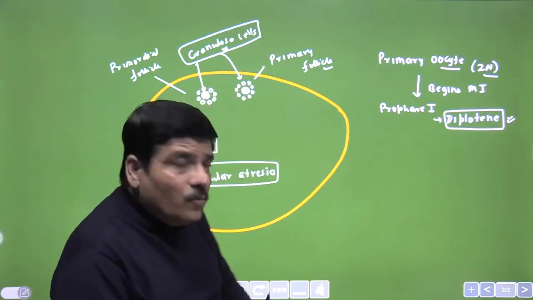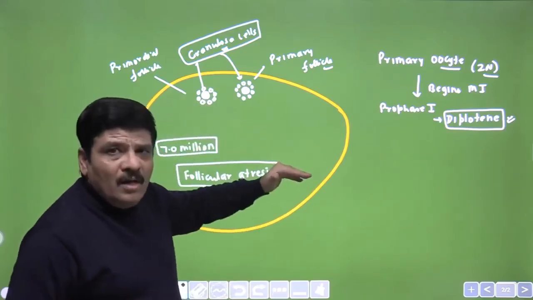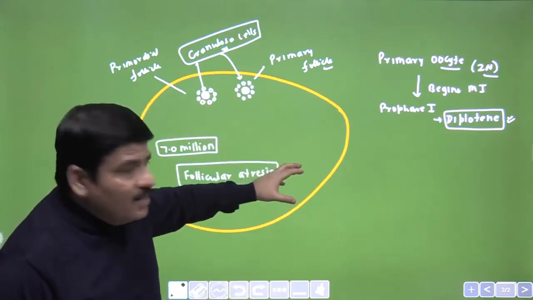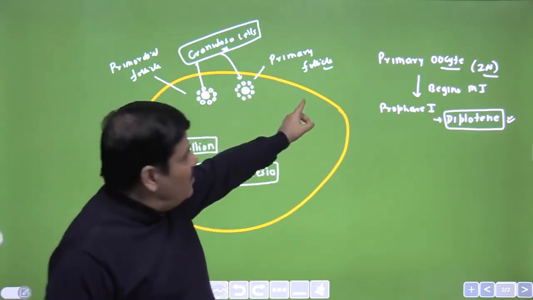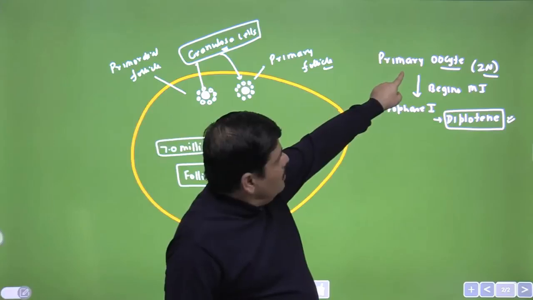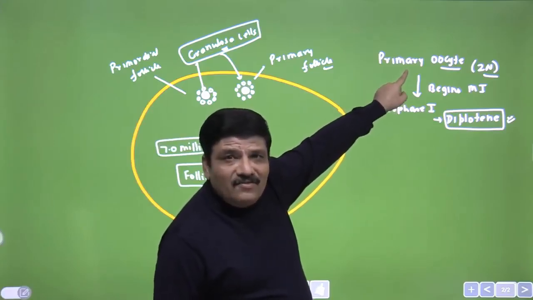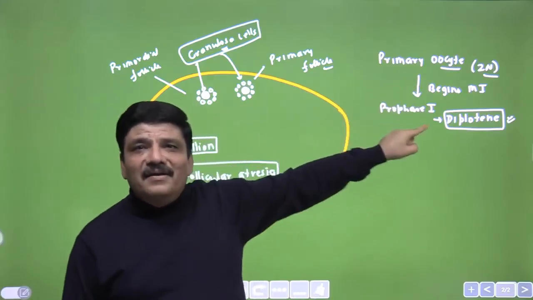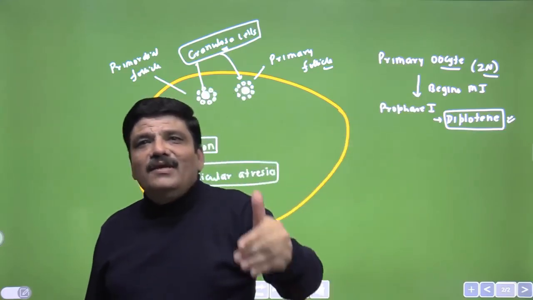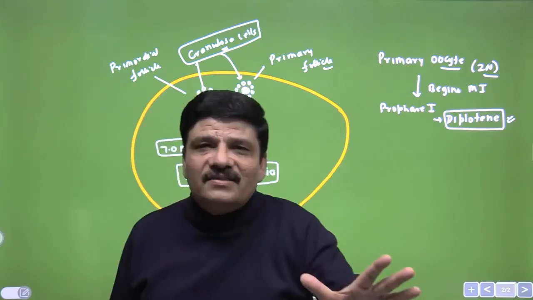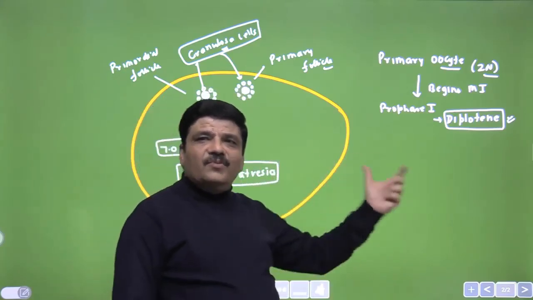That means that when the female baby is born, her ovary is carrying a large number of primary follicles, and these primary follicles carry a primary oocyte, and this primary oocyte has begun meiosis 1 and proceeded to the diplotene of prophase 1 and gets arrested. So at birth, this is the position.